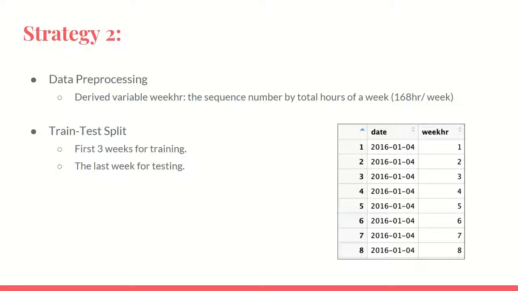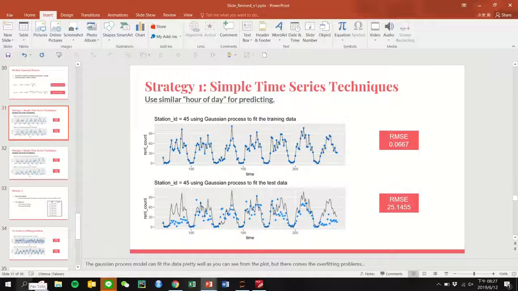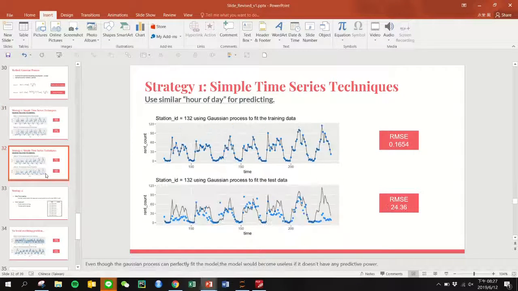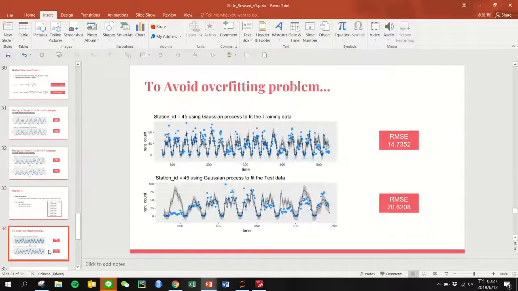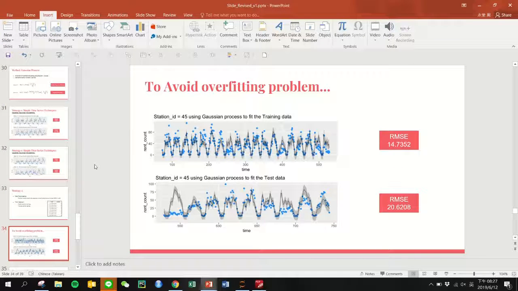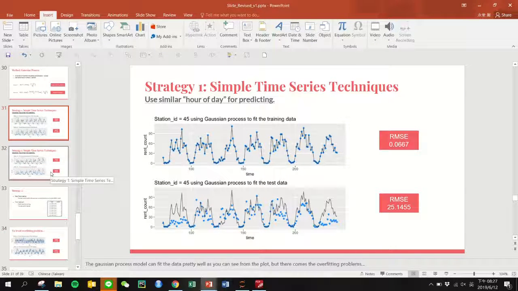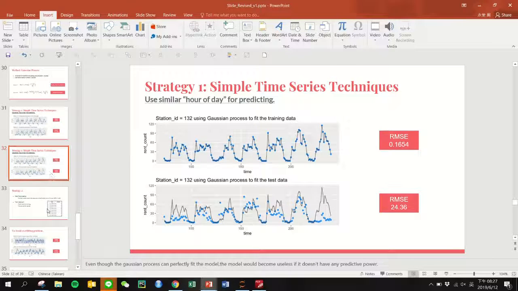Okay, so to improve the model, the next strategy I'm going to do is to add important derived variables and convert the current input feature. I'm going to convert the time point to a sequence number by week. So each week I get a 168 sequence of hours, and each hour sequence number is paired with its hourly rent count. And next, I'm going to use the first 3 weeks to train the model and leave the last week for testing.